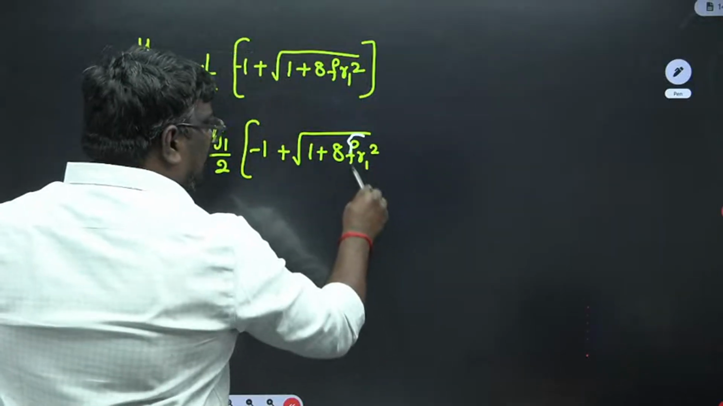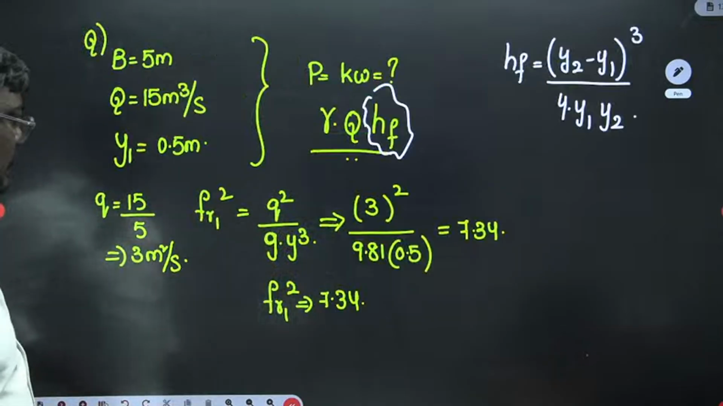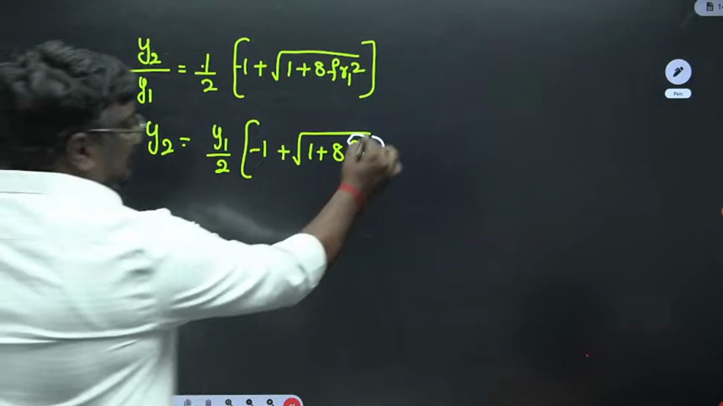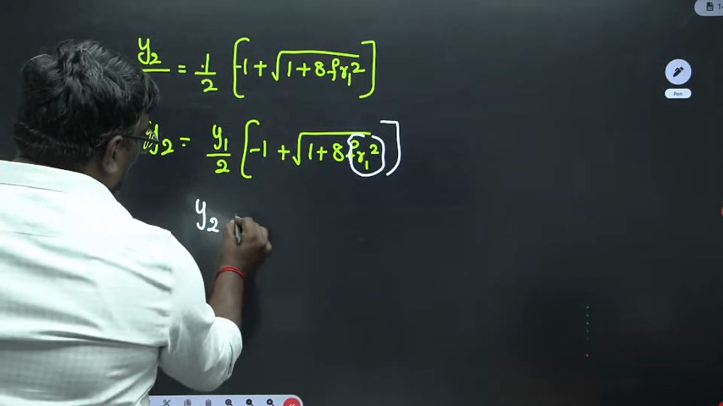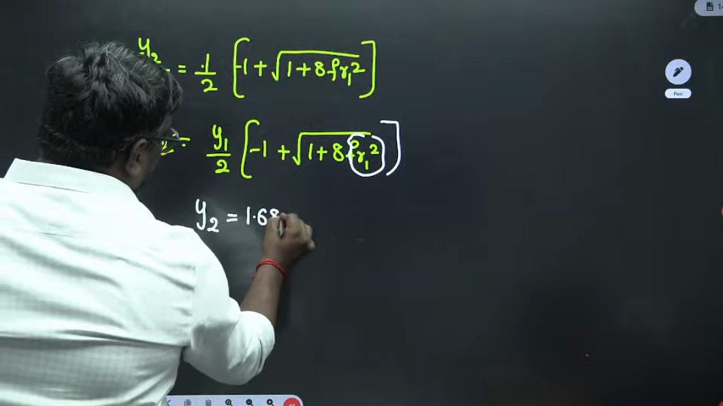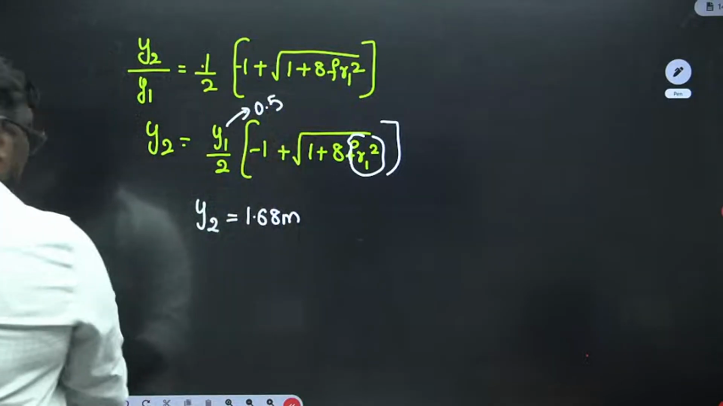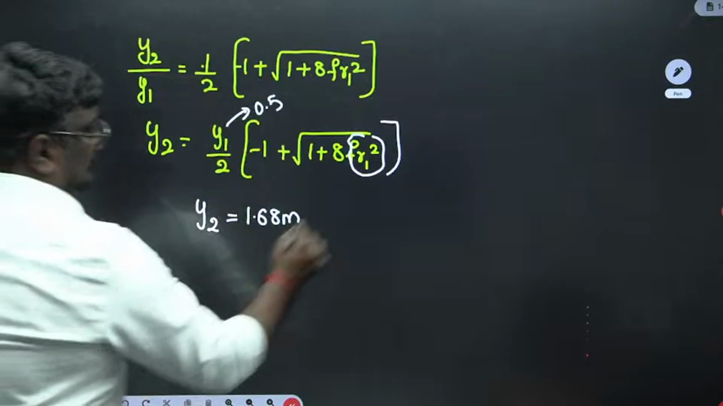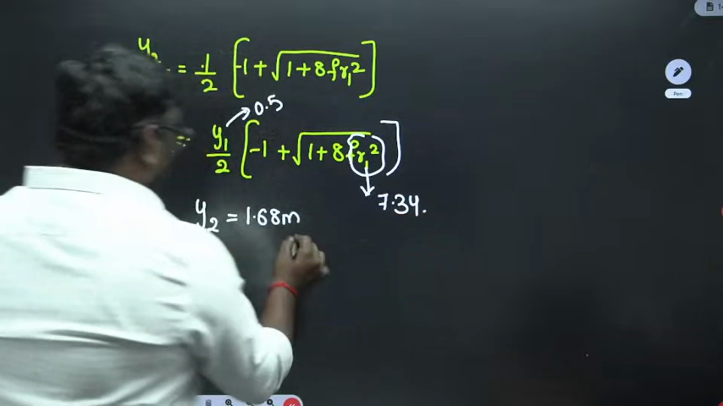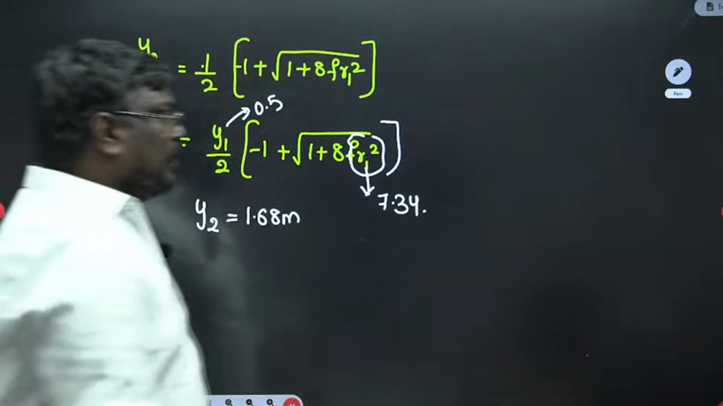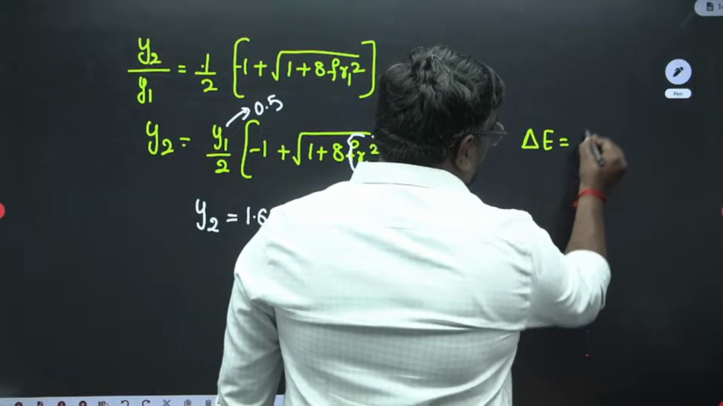Now what is the value of FR1 square? We got around 7.34. Directly plug in that value here, and if you solve this, you will get Y2 equal to 1.68 meter. You have to substitute Y1 as 0.5 and FR1 square as 7.34, and you will get Y2 as 1.68. Now, energy loss delta E can be written as